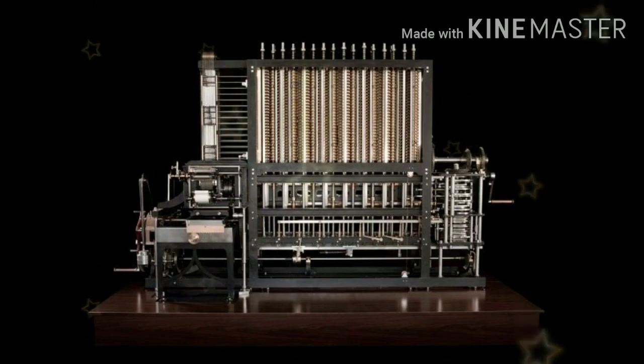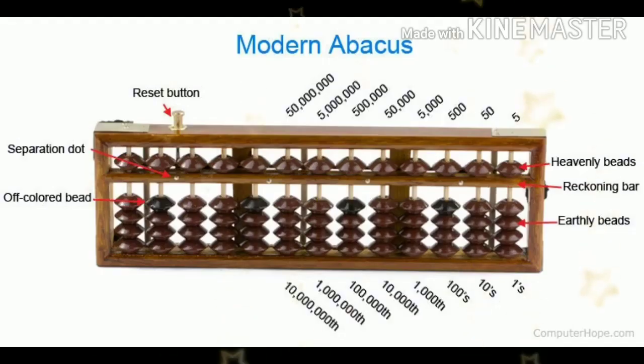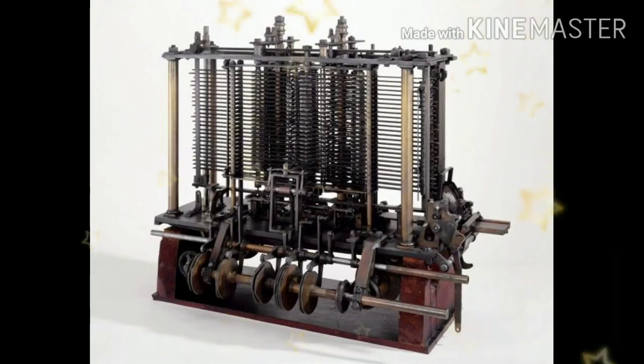Generally speaking, computers are classified into 3 generations. Each generation lasted for a certain period of time, and each gave us either a new and improved computer or an improvement to the existing computer. So we are now going to discuss the 3 different generations: first generation, second generation, and third generation. Now I proceed to the first generation.